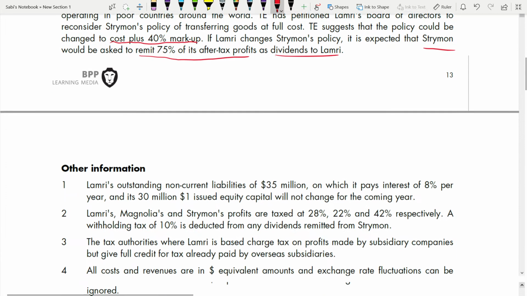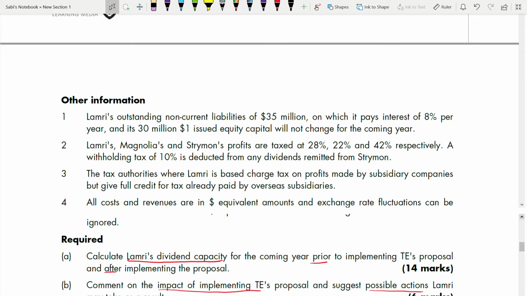So there is some other information. Number one, Lamri has outstanding non-current liabilities of 35 million on which it pays interest at 8% per year. This has been given to you for a reason, because when you take profit before interest and tax, you need to deduct your interest. And it has 30 million $1 issued equity capital, which will not change for the coming year.